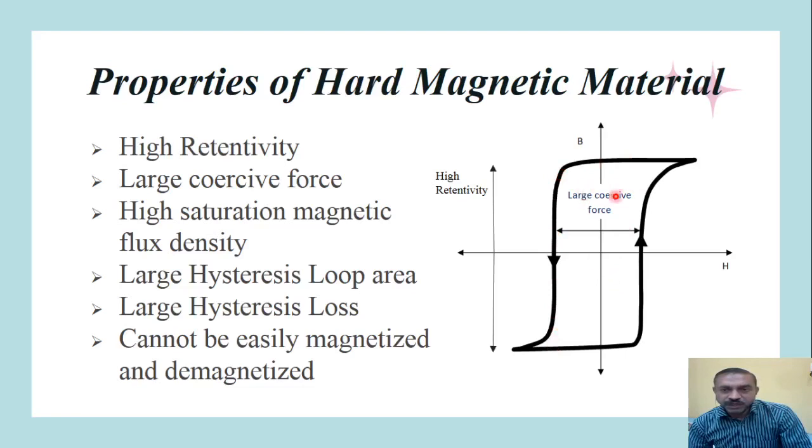Because of this large loop area, we will have a large hysteresis loss in this material, and this material cannot be easily magnetized and demagnetized. Once you magnetize this material, it will be difficult to demagnetize it, because we will require a very high value of coercive force to demagnetize them.